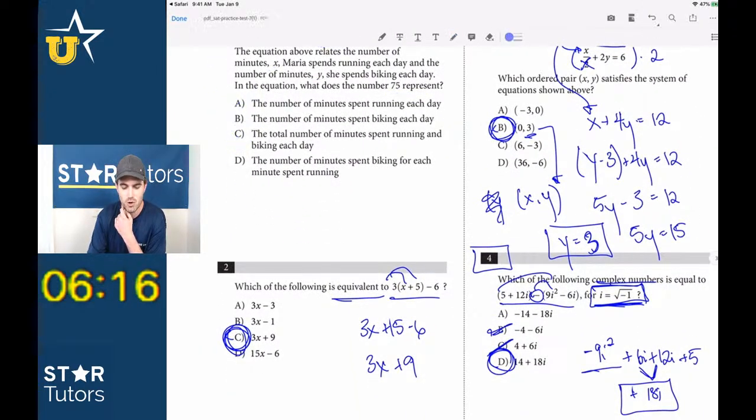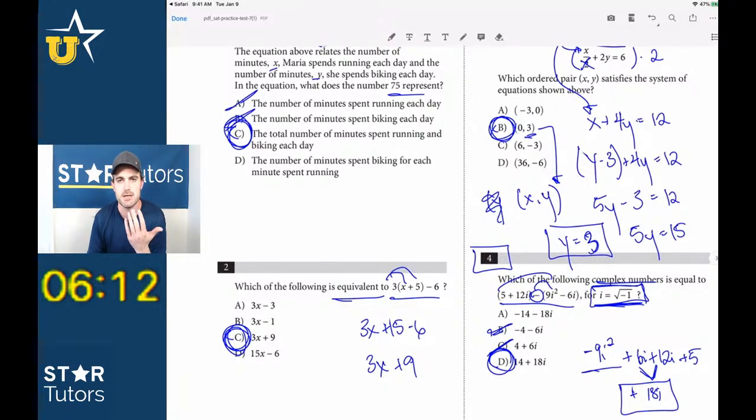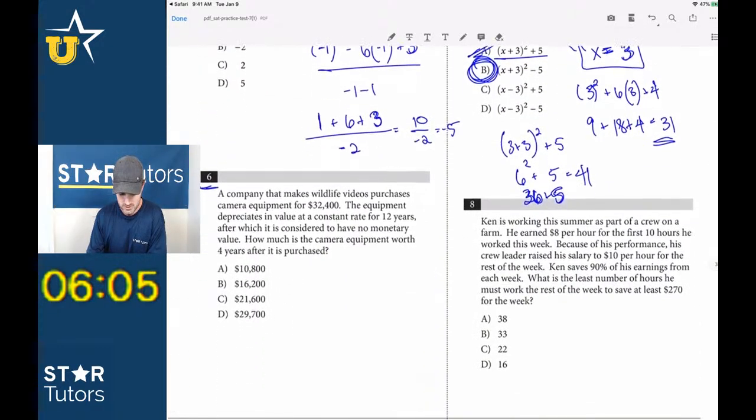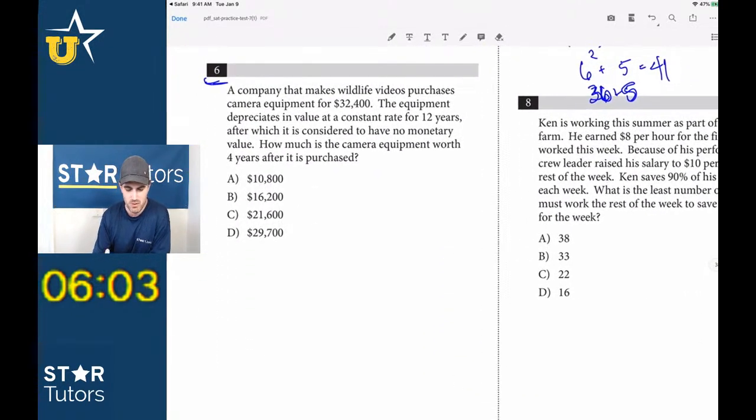And you guys will see, even though we skipped question number 1, I didn't think that question was going to be the hardest question on the test, of course. But by skipping it, we at least get ourselves into a rhythm before we have to look through it, right? So let's keep going here. Number 6, this should be relatively straightforward, hopefully. 6 still is kind of that level 2 area. The first 5 are usually really easy, and then 6 starts to get a little bit harder.